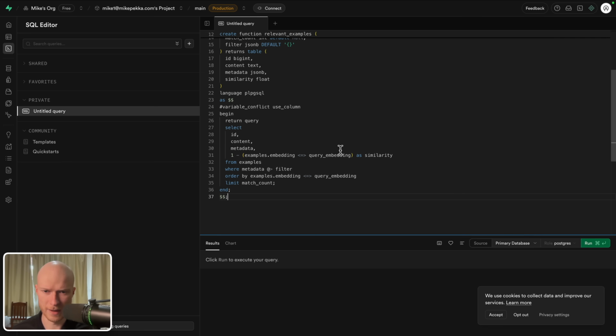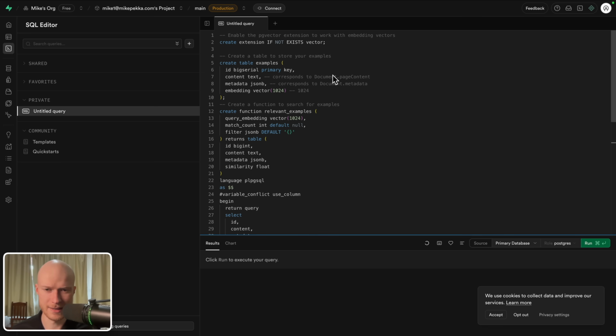And here I want you to paste in the following code snippet to create our vector database. I will make this available to you in the video description as well so that you can just copy and paste it. In this case, I want to call my vector database examples, and the method to later pull out the most similar examples, I want to call relevant examples. That's important. We have to remember that for later. And what's also really important, I set this dimension here to 1024. We have to remember that, because later we will need this dimension number.